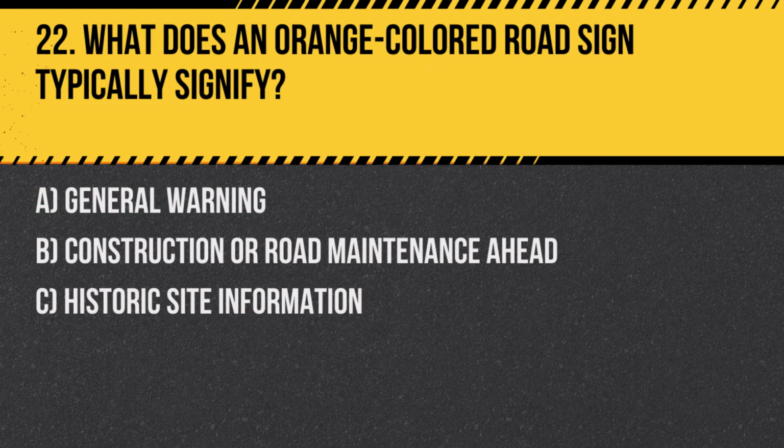Question 22. What does an orange-colored road sign typically signify? A. General warning. B. Construction or road maintenance ahead. C. Historic site information. Answer: B. Construction or road maintenance ahead. Orange signs are generally used to indicate construction zones or road work ahead.